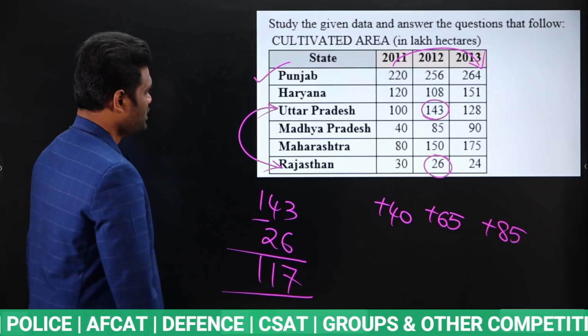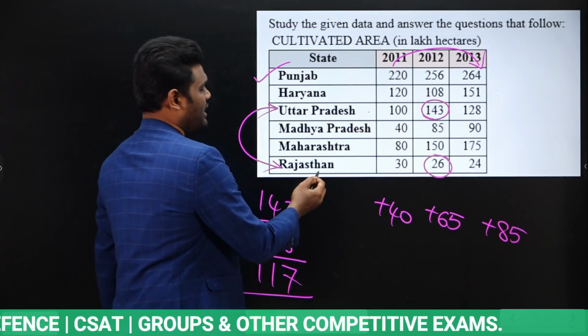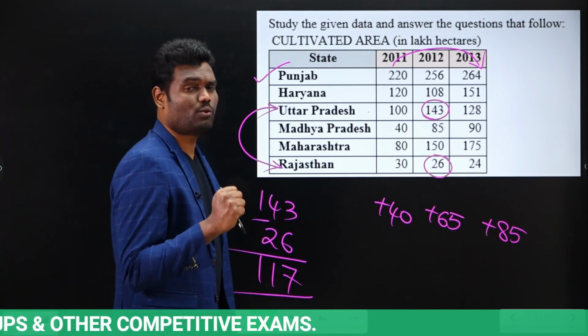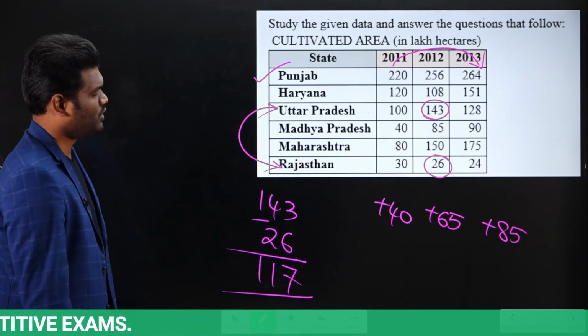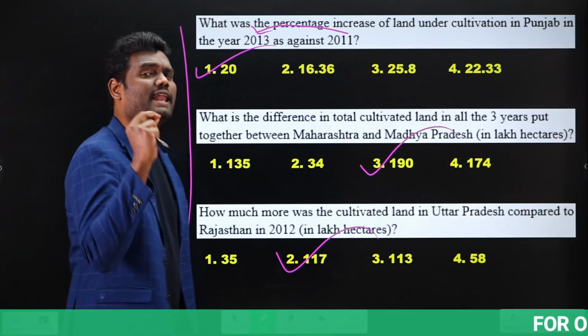Is it clear? In 2012, UP is 143. In Rajasthan it is 26. They are asking what the difference is, so we need to find the difference. When we take the difference, it is 117. Okay. These are the three questions and you can solve these very, very easily.